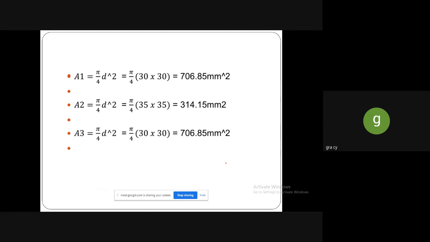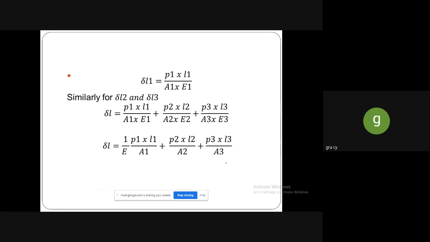So area 1, area 2 and then area 3. After finding these areas, we have to find out the delta L, that is elongation of the bar. So normally we know the elongation of the bar value as P into L divided by A times E. So for each section we are naming as 1, 2 and then 3.